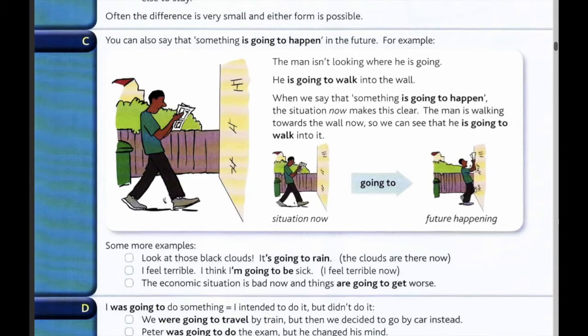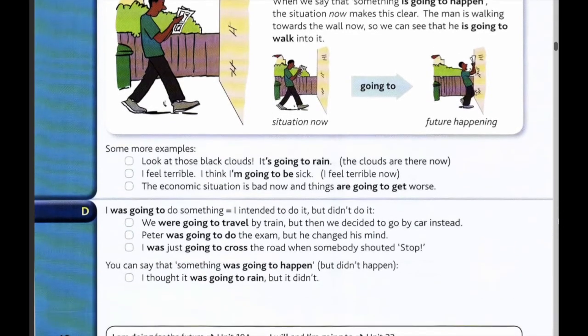Situation now, going to, future happening, as we can see in the pictures. Some more examples. Look at those black clouds. It's going to rain. The clouds are there now. The clouds are the evidence. I feel terrible. I think I'm going to be sick. I feel terrible now, and my feeling is the evidence. The economic situation is bad now, and things are going to get worse.